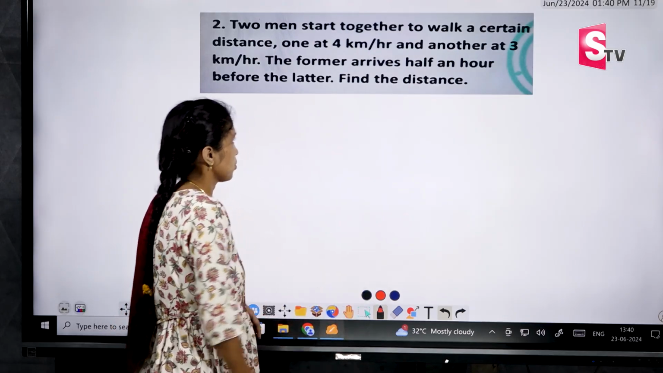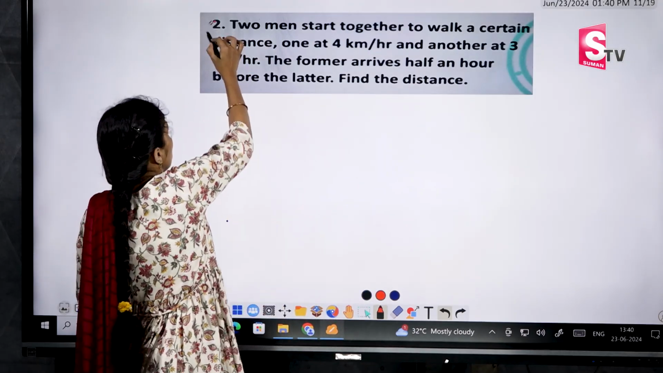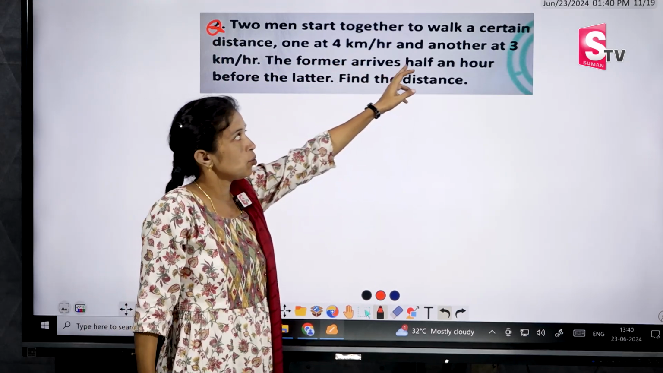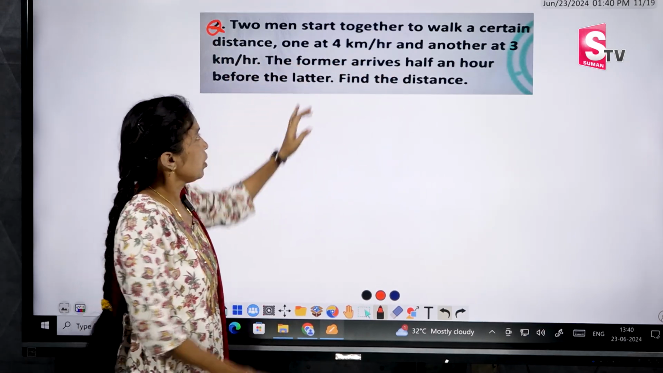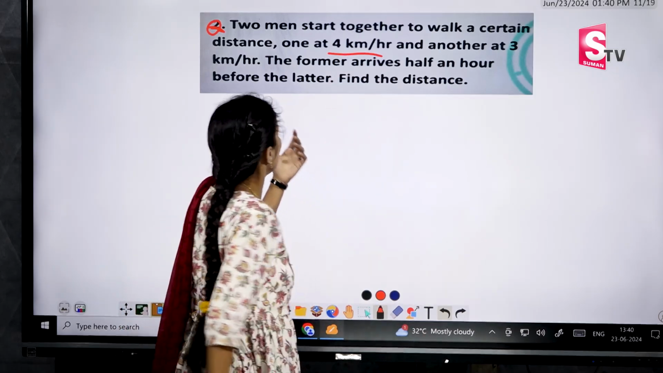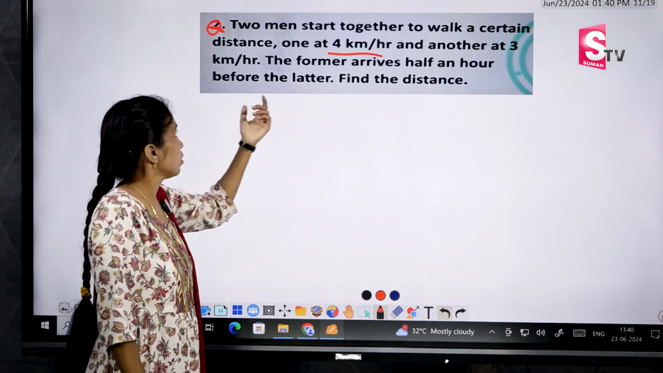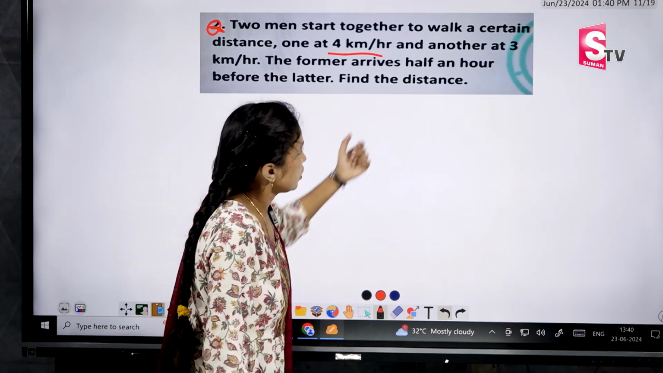Let us move to the first question. What is the question? Two men start together to walk a certain distance, one at 4 km per hour and another at 3 km per hour. So the former arrives half an hour before the latter and find the distance.